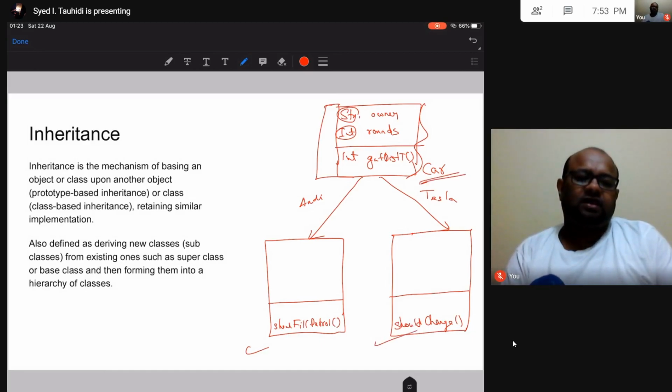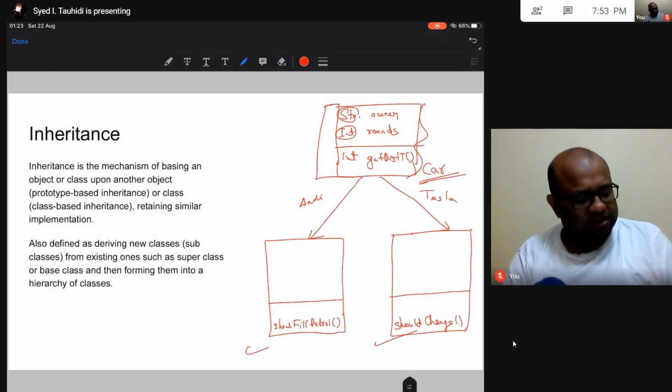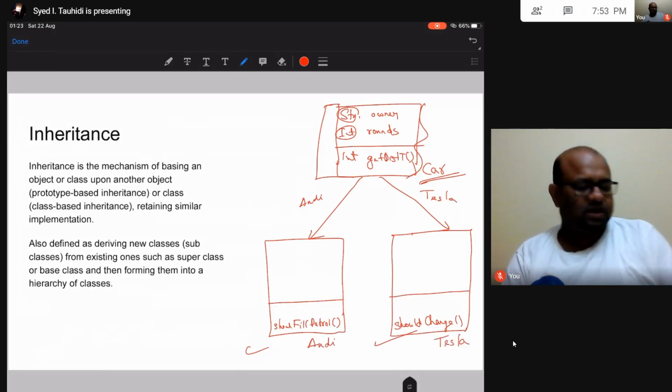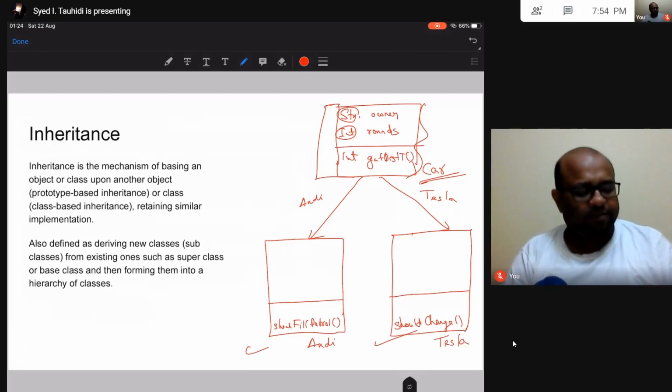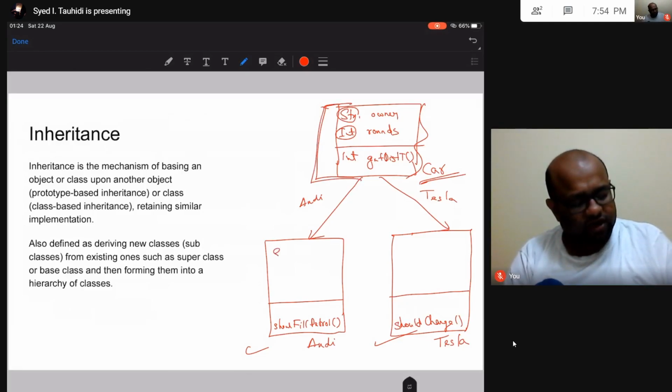Now I have two classes, Audi class and Tesla class. In Audi class, I have one more function apart from what was already there. What was already there? String owner and int rounds. And I had this function get distance travel.